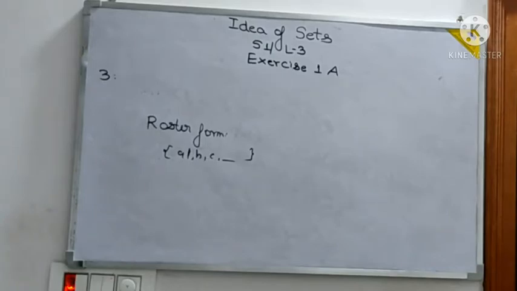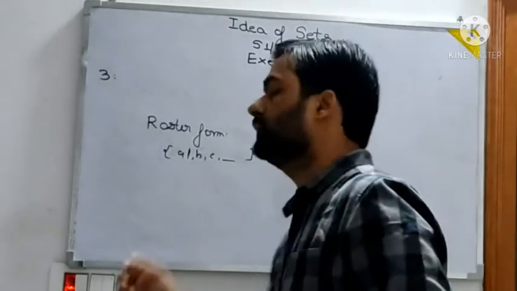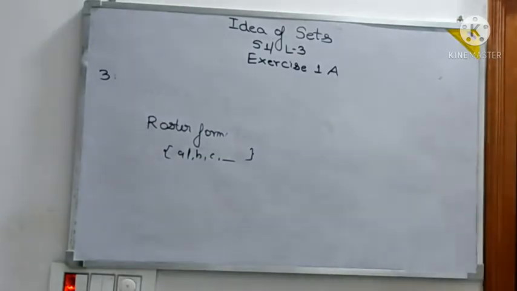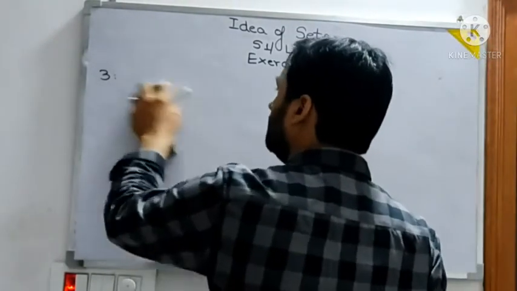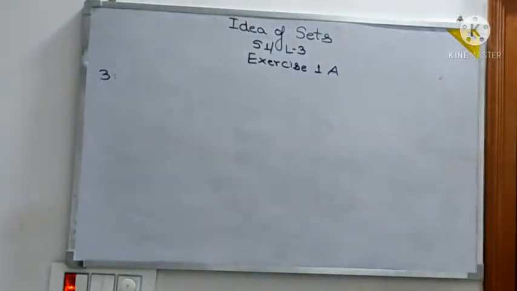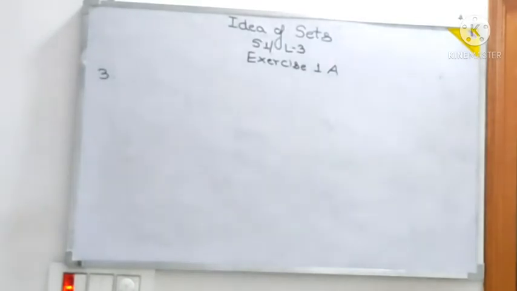So, a reminder of what we have done: roster form. Roster was called tabular form. Let's see what question number 3 is saying. All these things have to be done in the copy. Questions need not be written, but where questions are important, we write them.